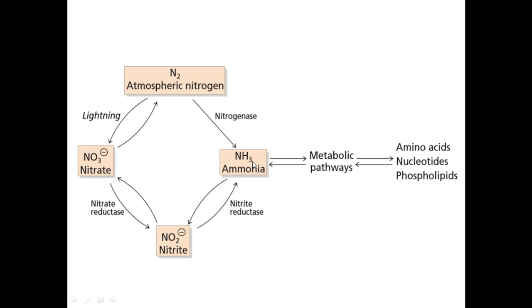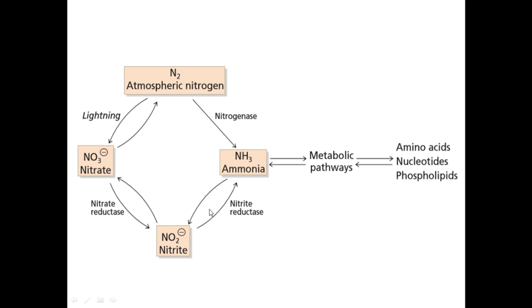Here, the nitrogen is oxidized into nitrate and nitrite, which is catalyzed by the high voltage during lightning storms. The nitrate that is produced is then converted into nitrite, with the help of nitrate reductase.